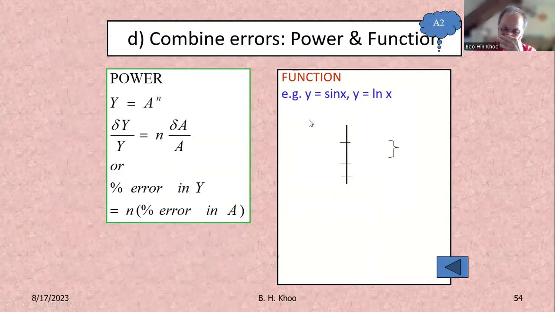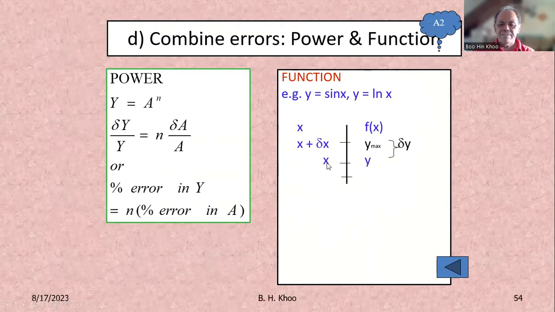Right? You can use this method in all your calculations if you don't want to memorize the rule. But you need to know this one for A2. AS don't need to know the function, but you can use the method. Right? That can be the function. It can be this one example or that one there.